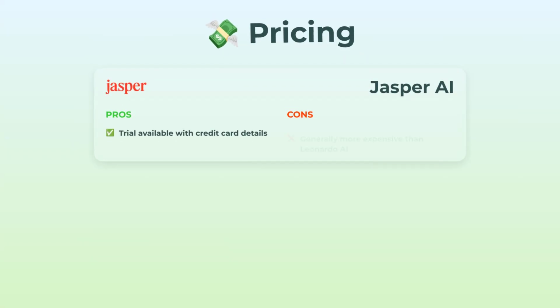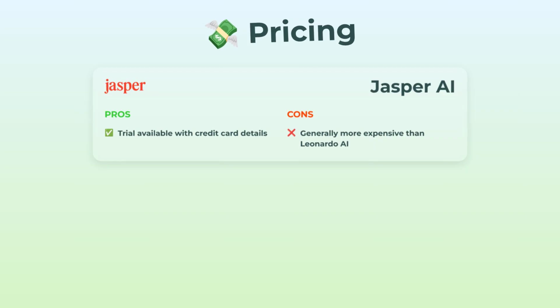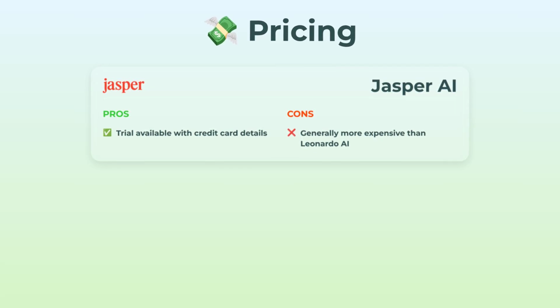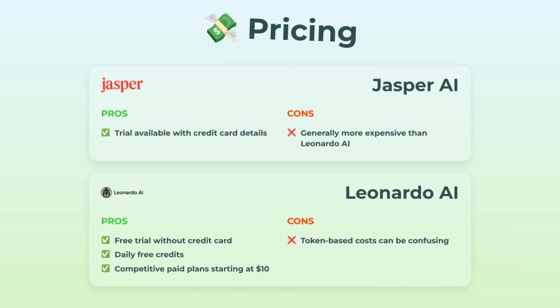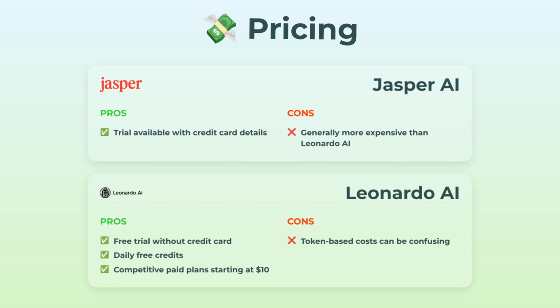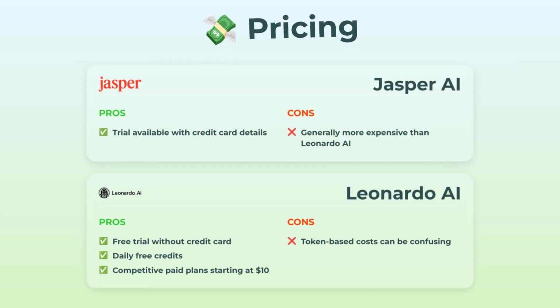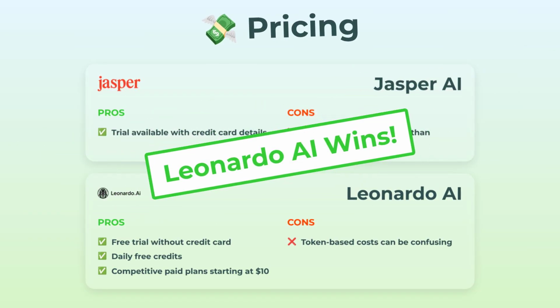All right, moving on to pricing. Jasper AI gives you a trial, but be ready to whip out that credit card, which, not my favorite move. Their plans are honestly a bit pricier too. Leonardo AI, though, starts strong with a free trial and, get this, no credit card needed. Plus, you get daily free credits, and their paid plans kick off at $10, which feels way more reasonable. The catch? You gotta navigate their token system, which can get a little confusing, not gonna lie. But overall, Leonardo takes the win for price.